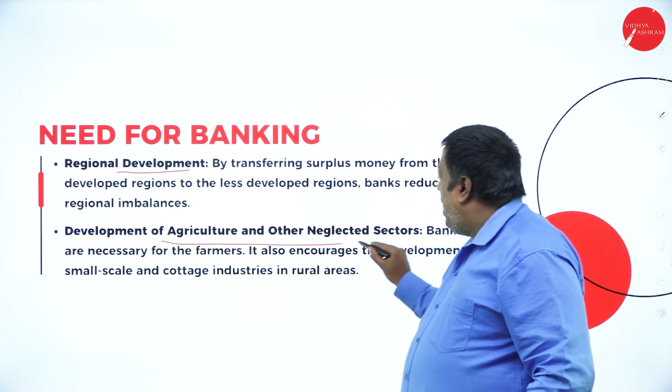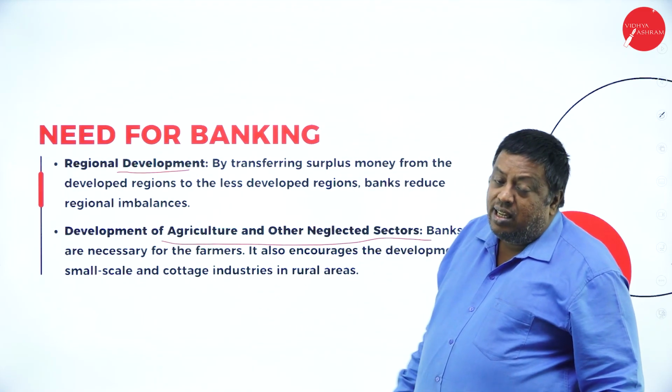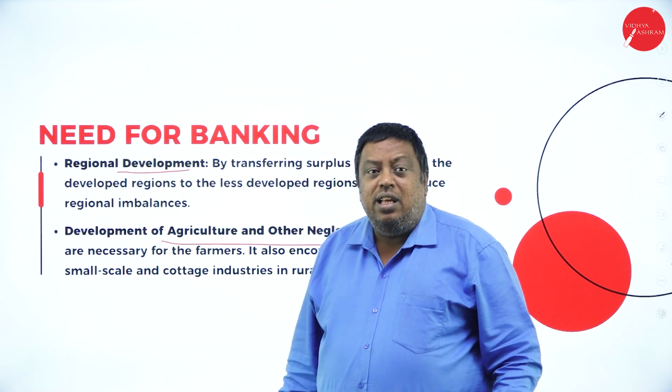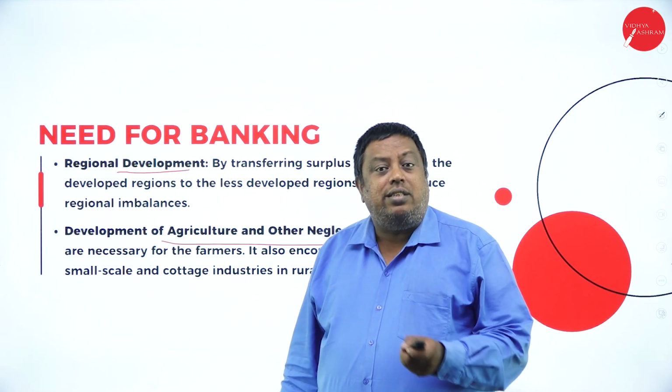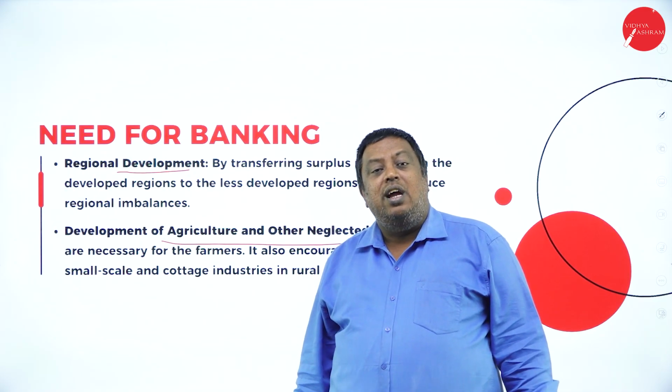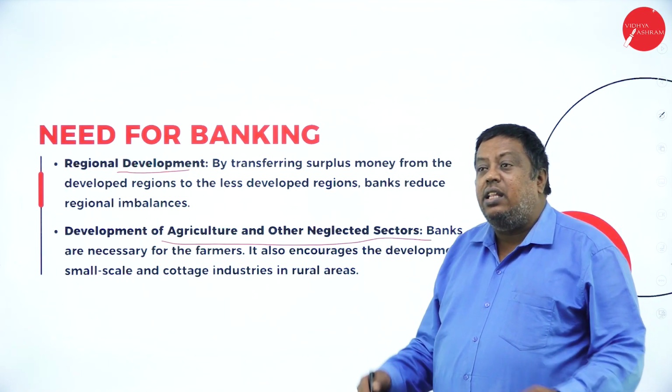Development of agriculture and other neglected sectors. In our nation, they were not supporting the agricultural sector and some of the cottage industries or other industries.